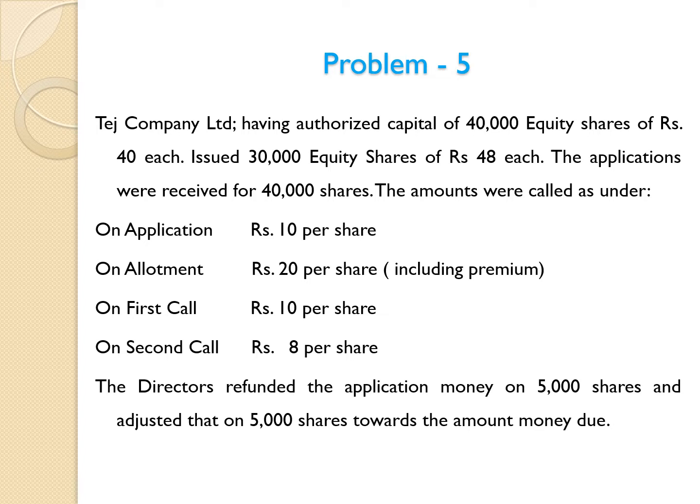It means that excess application for 10,000 equity shares has been divided into two parts. One part is on 5,000 equity shares, excess application money refunded, and on 5,000 equity shares, excess application money adjusted towards allotment account.